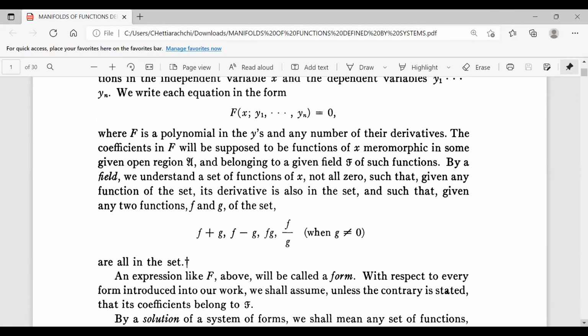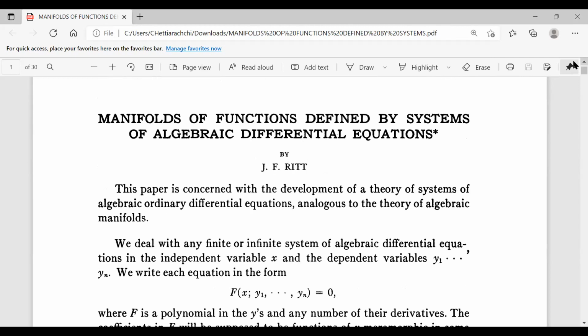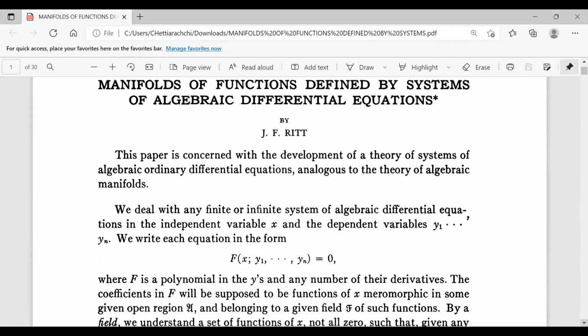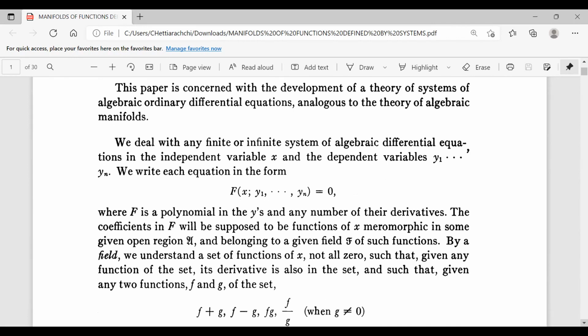Can you see it on the screen? The PDF document, this paper, you mean? Yes, exactly. In this paper, they say the manifolds appear as systems of these algebraic differential equations in the independent variable x and the dependent variables y1 through yn. Any questions you might have, please.